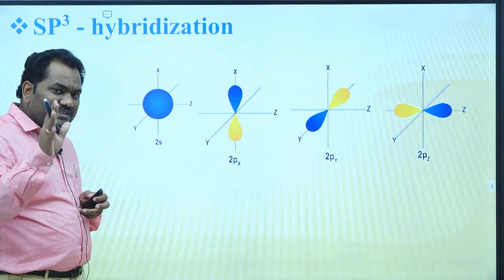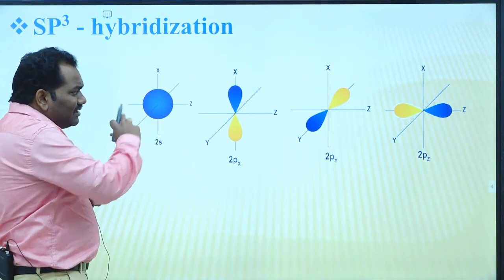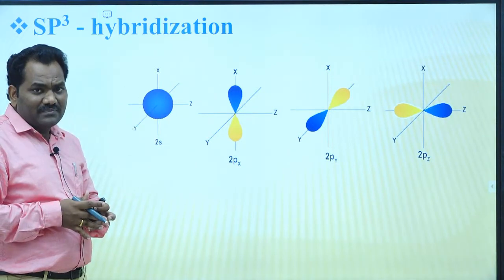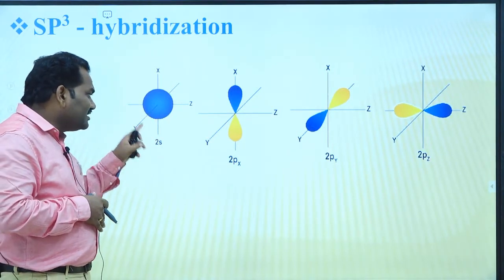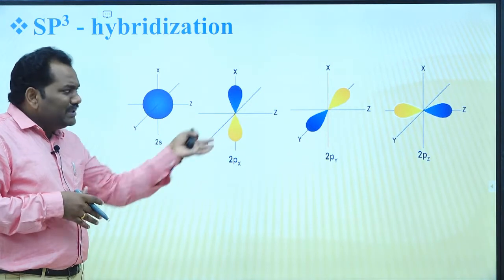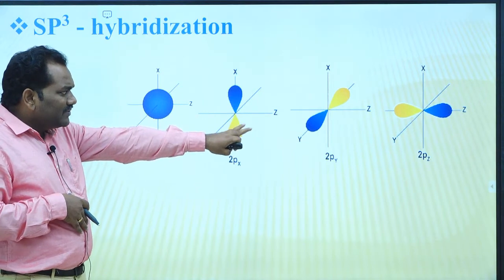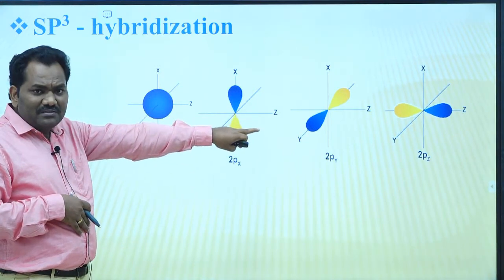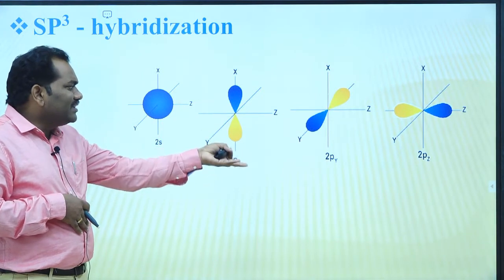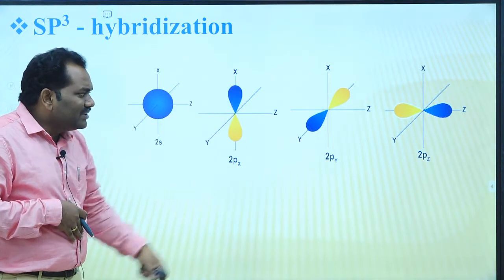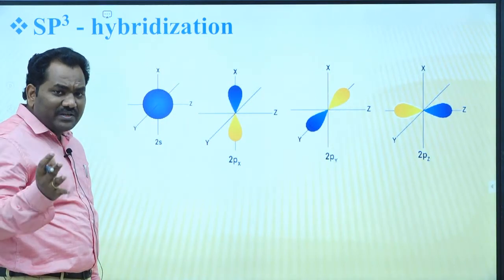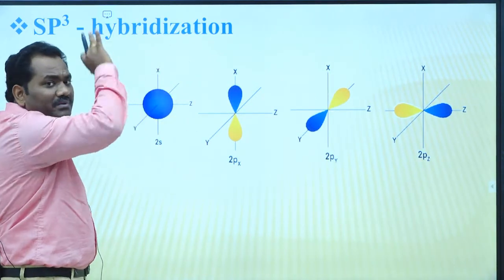Before hybridization, all these orbitals have different shapes and different orientations. The shape of the s orbital is spherical. The shape of the p orbitals is dumbbell. Even though they have the same symmetry, the orientation is different. One is oriented in the x axis, another in the y axis, another in the z axis. The orientation of the orbitals is also different, even though they have a similar shape.